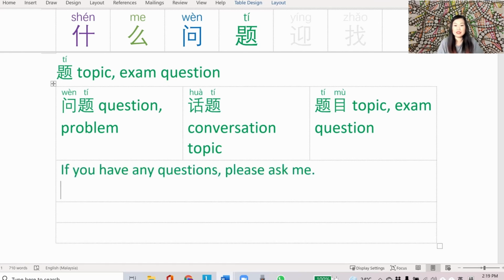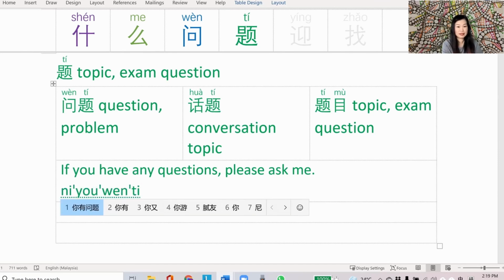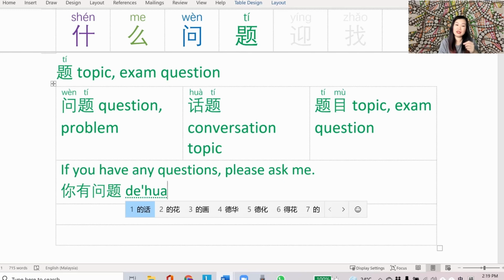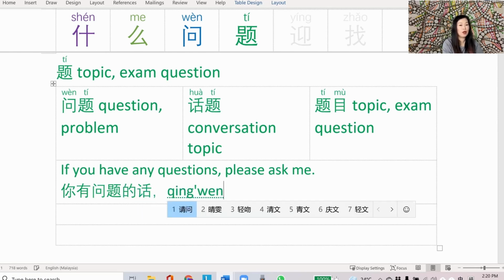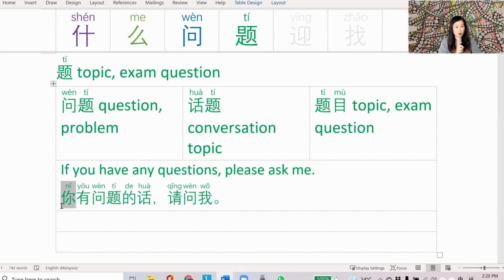Here's a pretty common sentence. It's good to learn this one. So how would we say this in 中文? 你有问题的话. So in this case, I'm structuring this sentence using the words that I already learned. So the way to say if is 的话, 你有问题的话, please ask me. 请问我. 你有问题的话, 请问我.